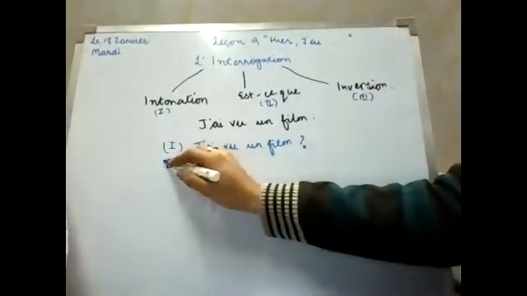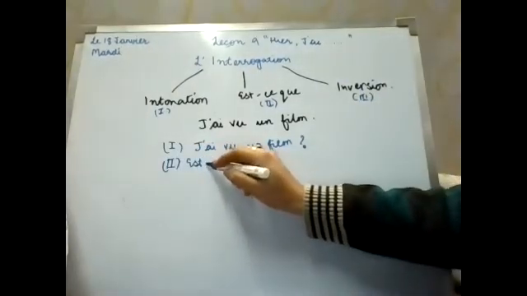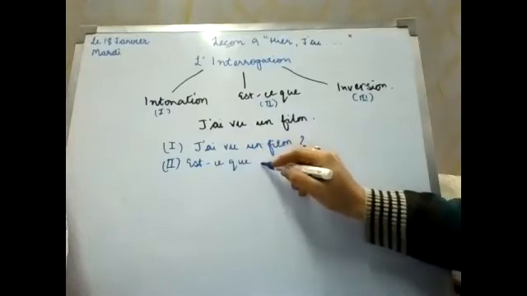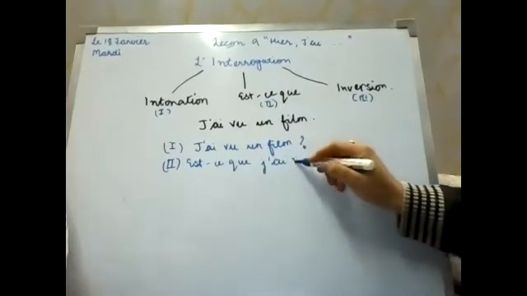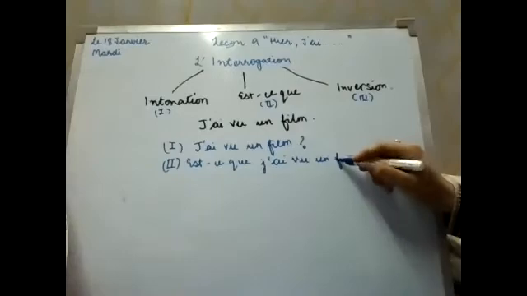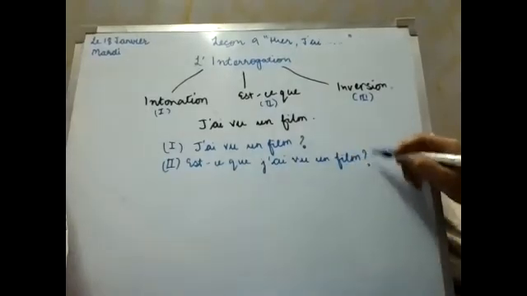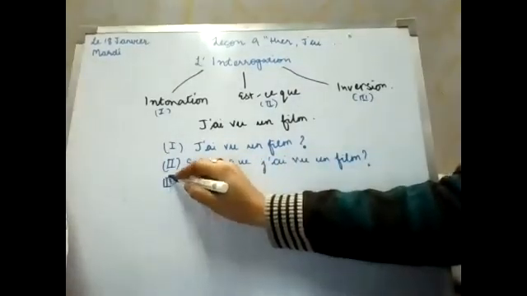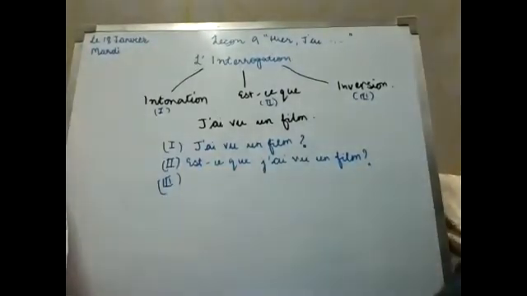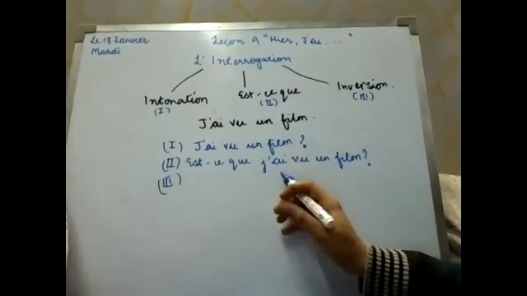Now, the second form is est-ce que. You will add est-ce que in front: Est-ce que j'ai vu un film, and then a question mark at the end. And the third form is inversion. Inversion means to invert the subject and the verb.